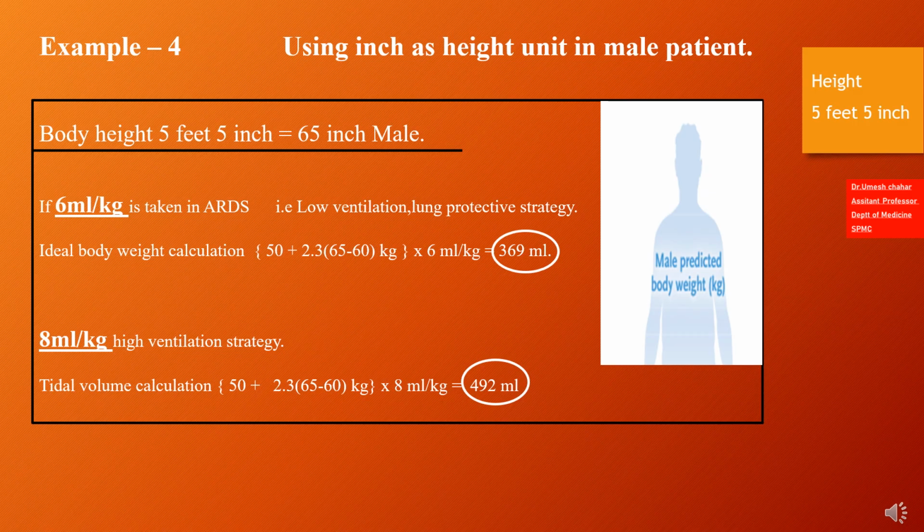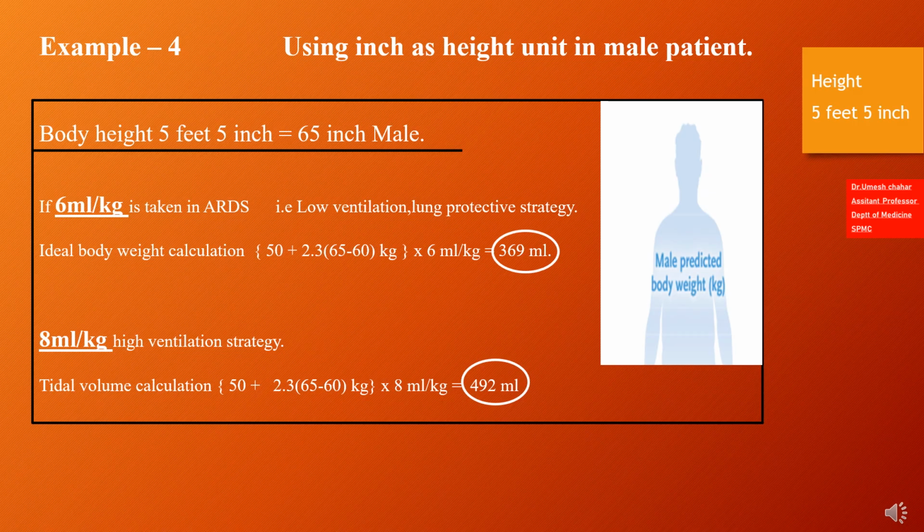Example 4: using inches height unit in a male patient. Body height 5 feet 5 inches equals 65 inches, male. If 6 milliliters per kg is taken, that is used in ARDS, low ventilation, lung protective strategy. Ideal body weight calculation: 65 minus 60, multiplied by 2.3, added with the value 50 in case of male, multiplied by desired tidal volume per kg, like 6 milliliters per kg, in this case equal to 369 ml.